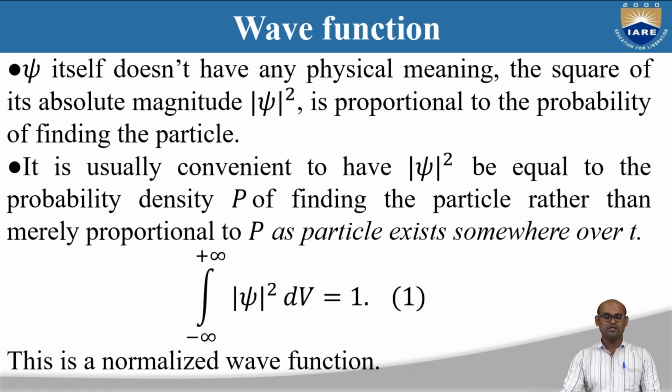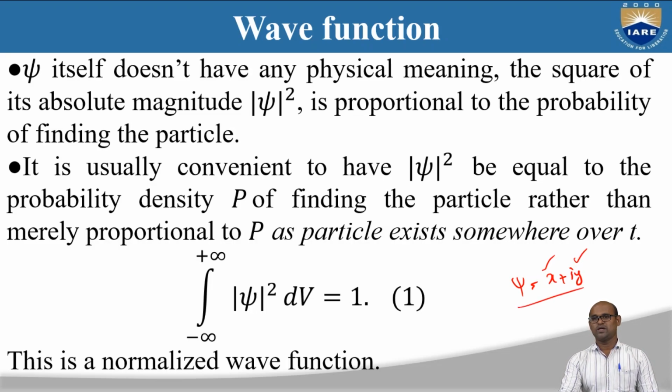That is the reason psi itself does not have any physical meaning. Psi is equal to x plus iy, with a real part and an imaginary part, and this will not tell you anything about the probability of finding the particle, or anything about matter waves. That is why psi directly has no physical meaning.